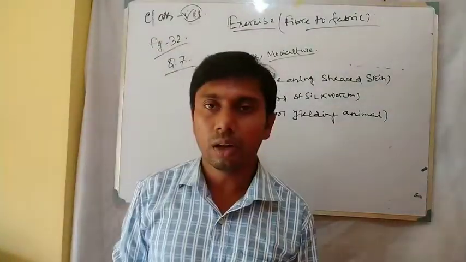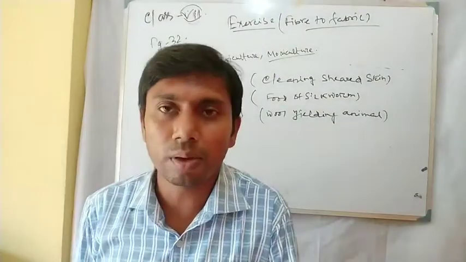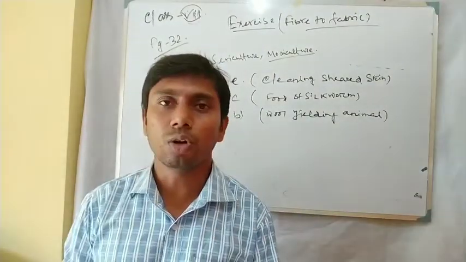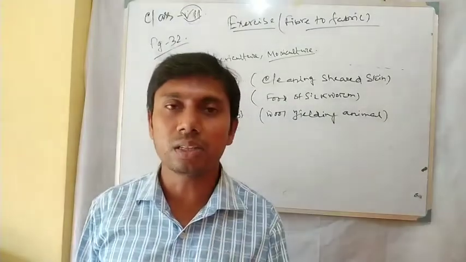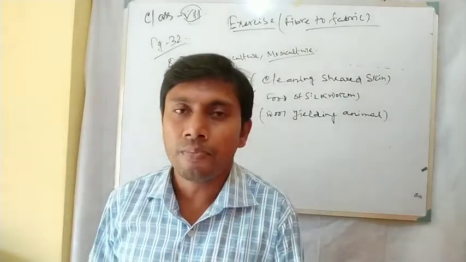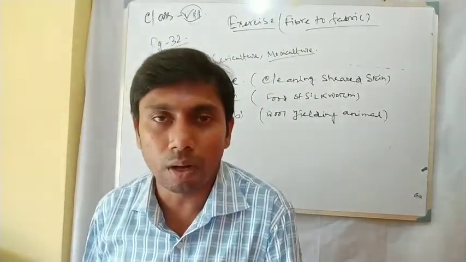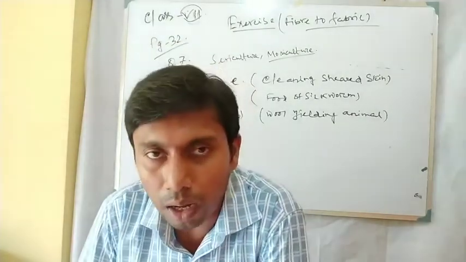Now I see that some students become confused about what a cocoon is. Read it carefully. There is a difference. The cocoon is the covering formed outside the larva, the silkworm.